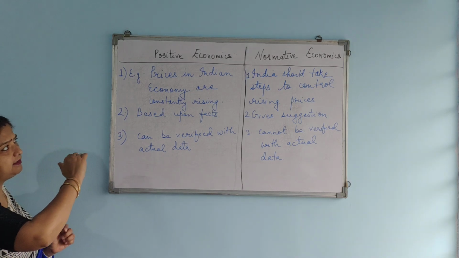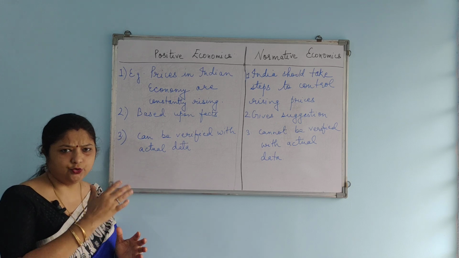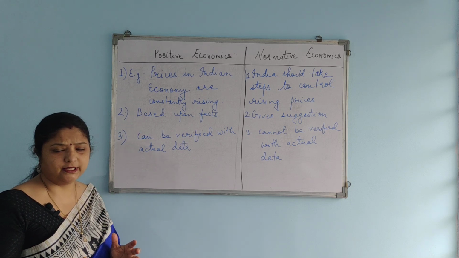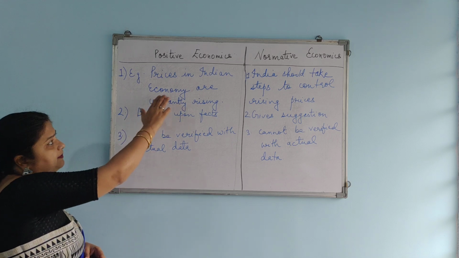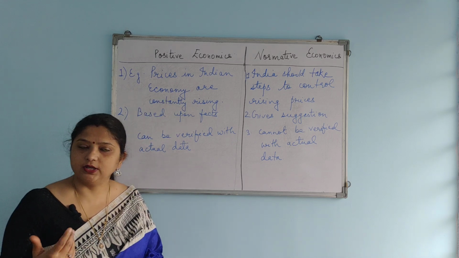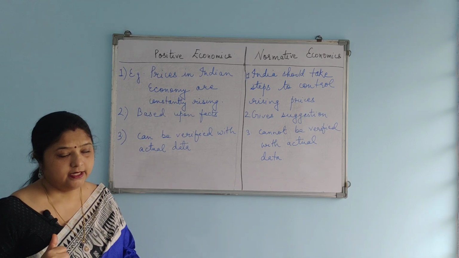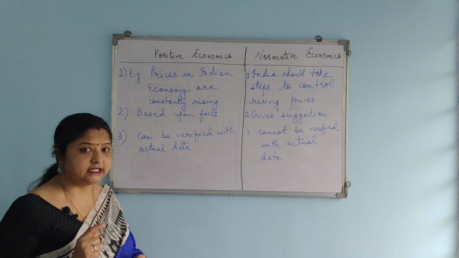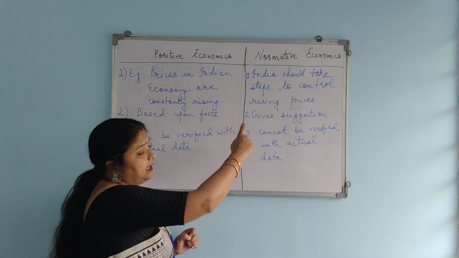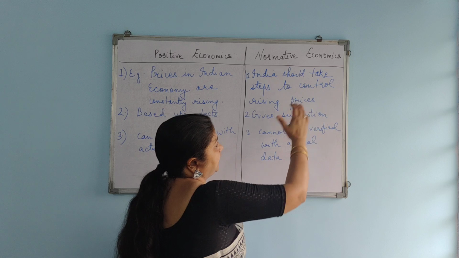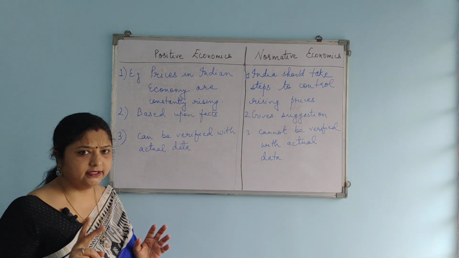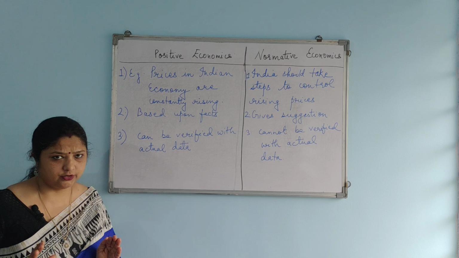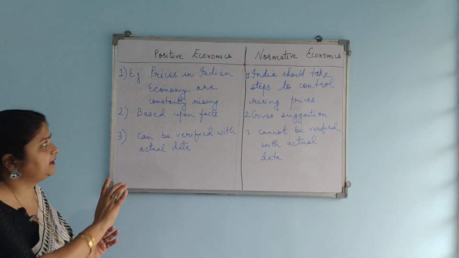So first I have written the example. We use these lines in economics. Now I have written 2 statements. First is: prices in the Indian economy are constantly rising. Now here I have written the second point: India should take steps to control rising prices. So here are 2 statements I have written on the board. You can see the difference.